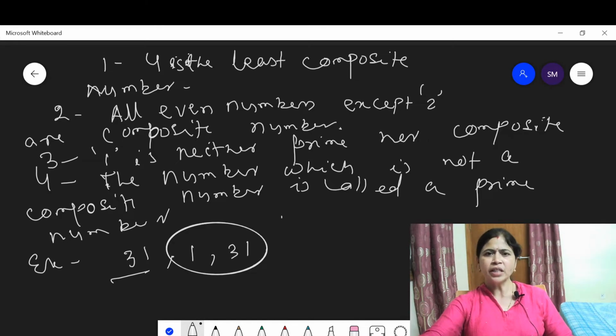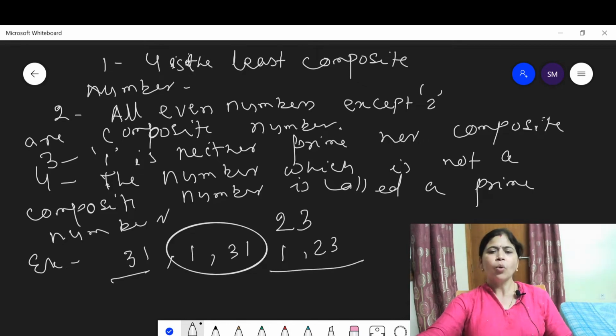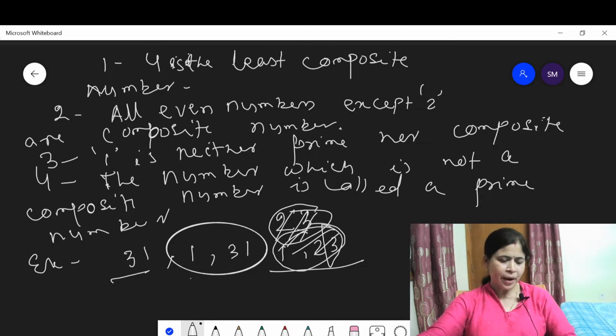Suppose 23. 1 and 23 are the factors of 23. Except 1 and 23, is there any number which is divisible by 23? No. Means 23 is also a prime number.